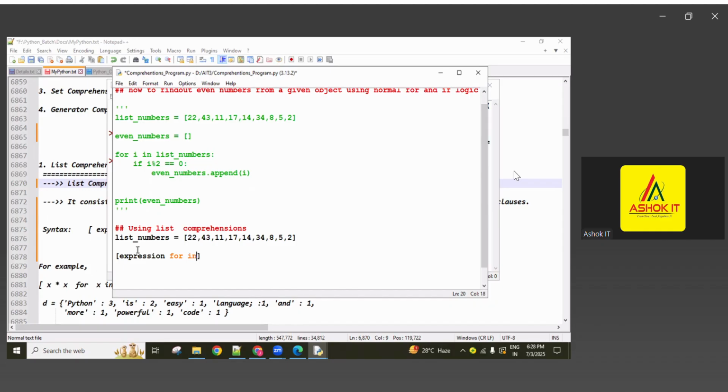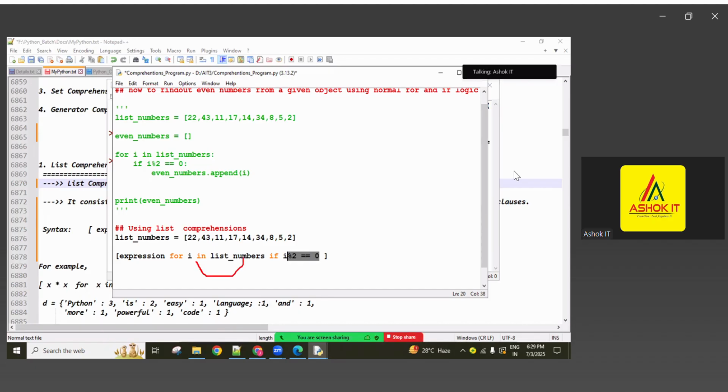So here: for i in list_of_numbers. The same logic I created: from the list of numbers each value gets into i. This i value, is it even or not, I want to check. How are we checking? Based on this condition. In the same line we can write the condition: if i % 2 == 0.